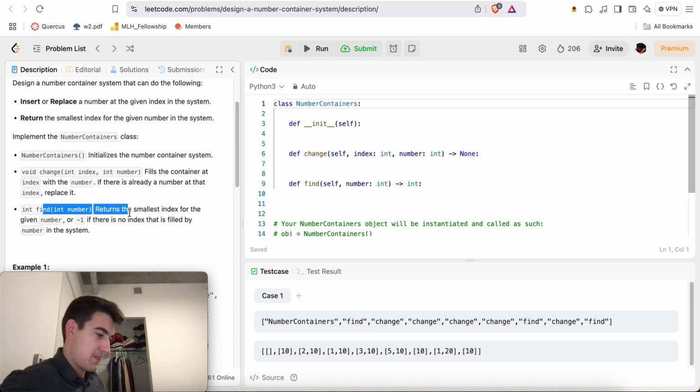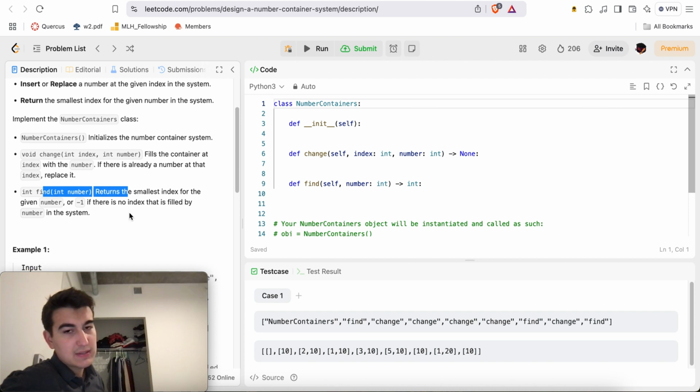Then find. Yeah, that's annoying, right? Where if you put something in place at a certain index, you've moved everything to the right, and you still want to know what is the smallest index of a number. It's pretty darn annoying, I will not lie.